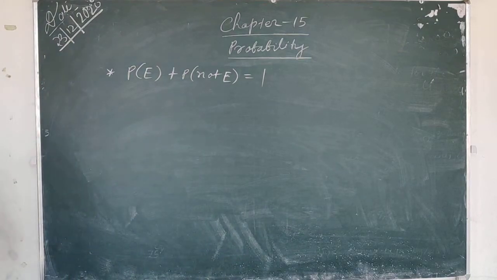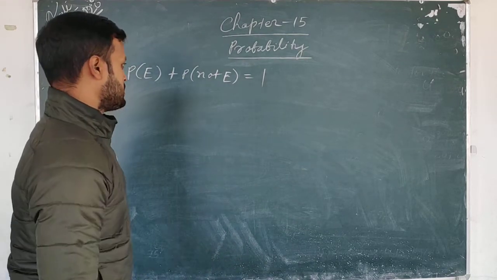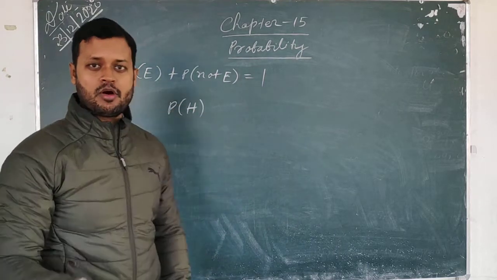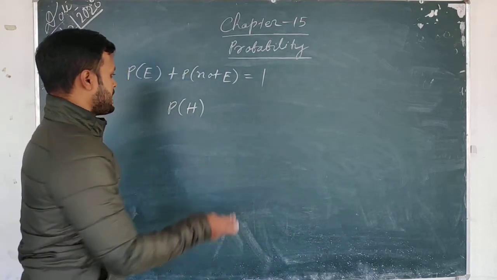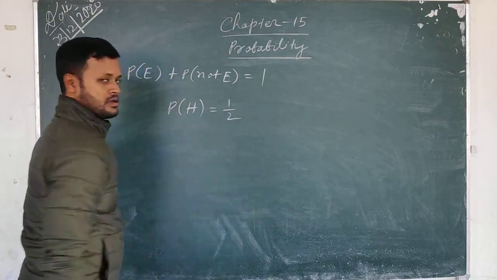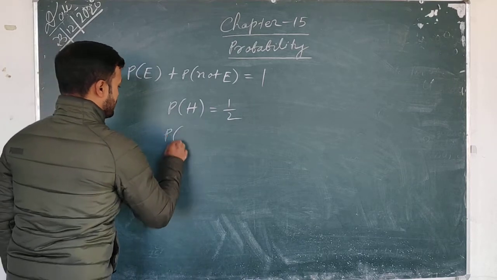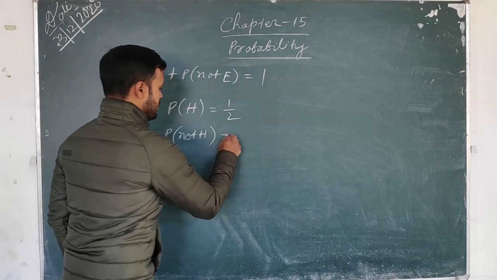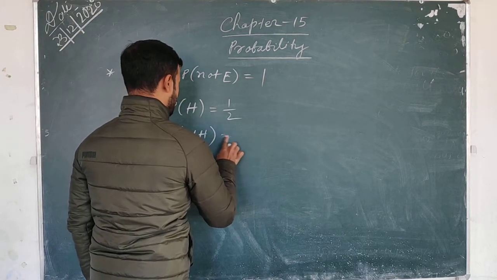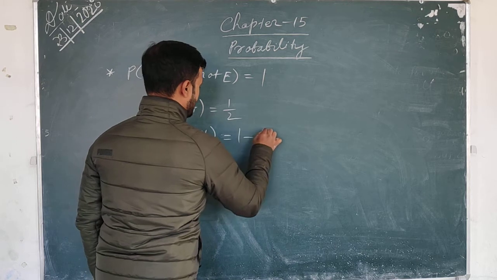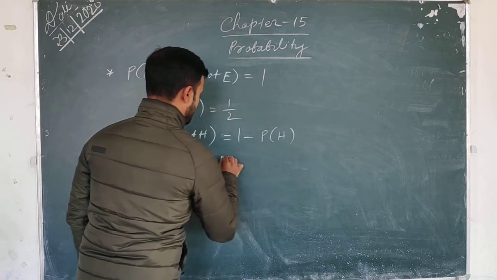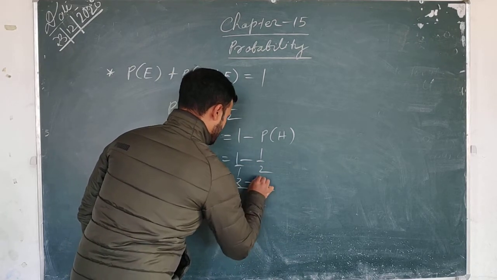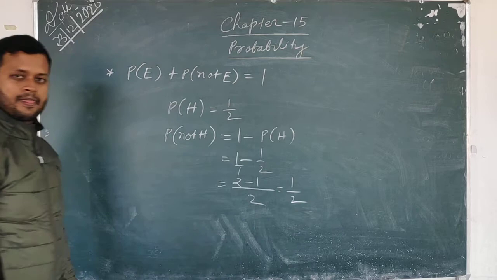So suppose an example we will take. Just a little bit before we found the probability of getting a head while tossing a coin. The probability of getting a head is 1 by 2. So probability of not getting that head is also 1 by 2.